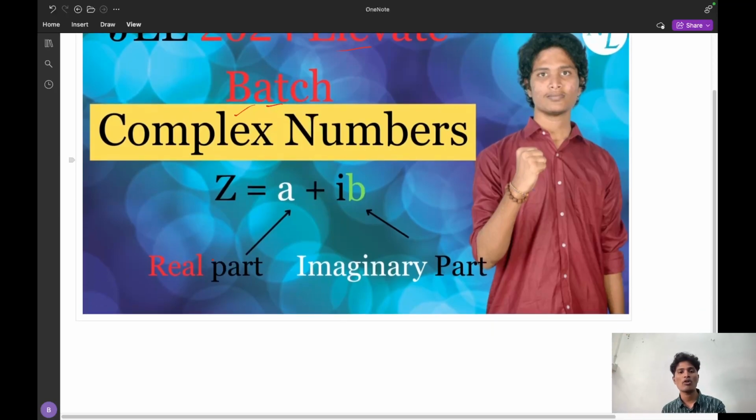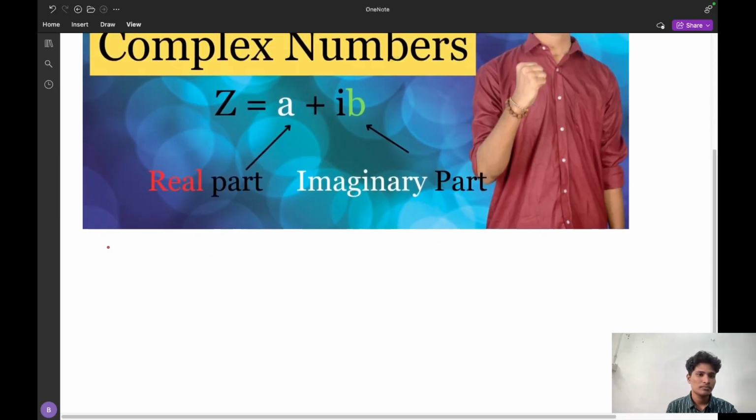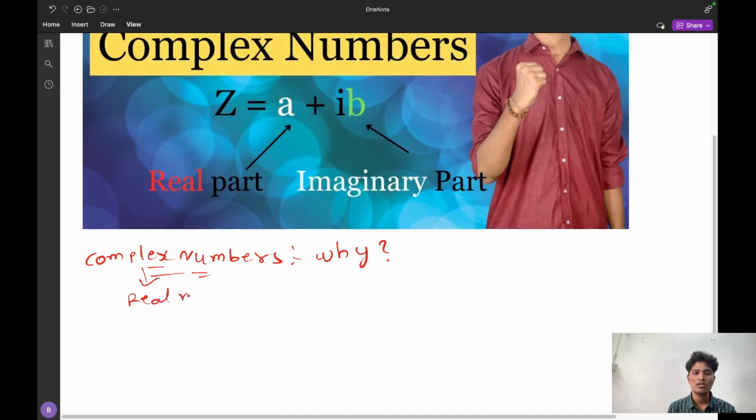First of all, you have to understand what is meant by complex numbers. What is meant by complex number, and why are we using complex numbers? In order to understand what complex numbers are, you have to understand real numbers first.